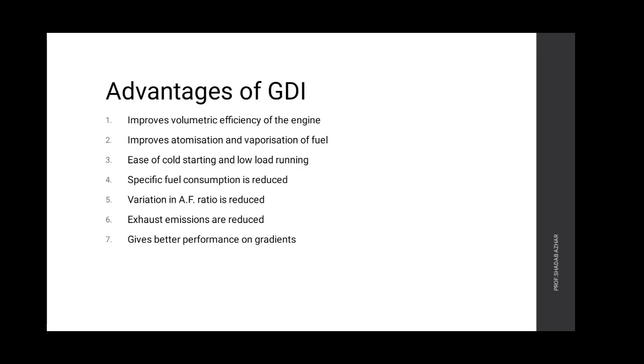Next, specific fuel consumption is reduced. The fuel consumption for developing one unit of power is reduced, so this is also known as specific fuel consumption. Variation in air fuel ratio is reduced. Exhaust emissions are reduced, because you have to remember here that we are using an electronic computer, an electronic control unit, so the air fuel ratio will be very accurate. Exhaust emissions are reduced, and this GDI gives better performance on gradients also.